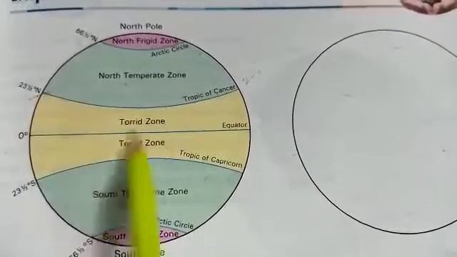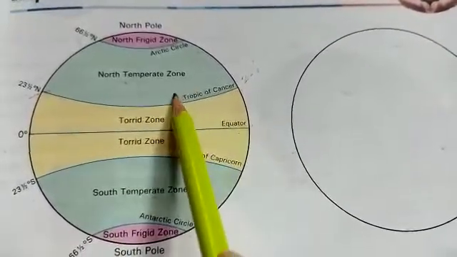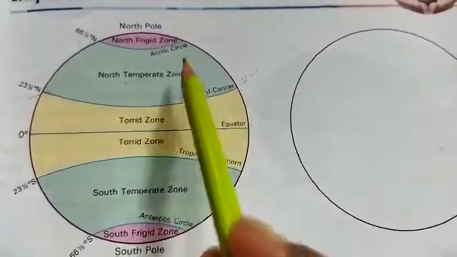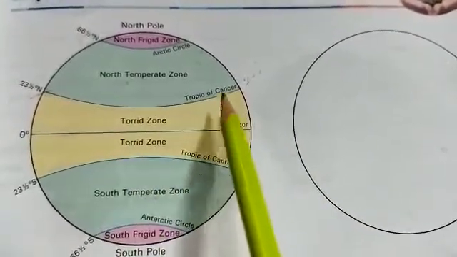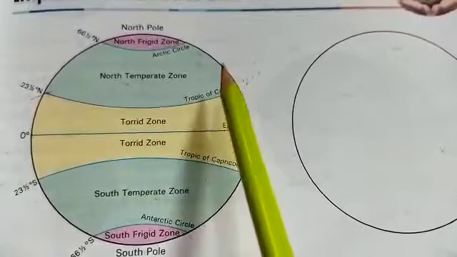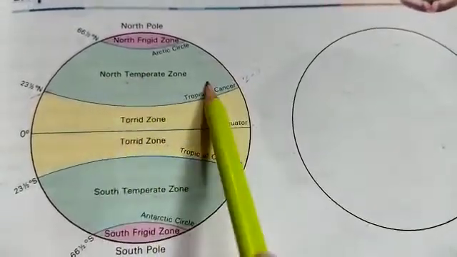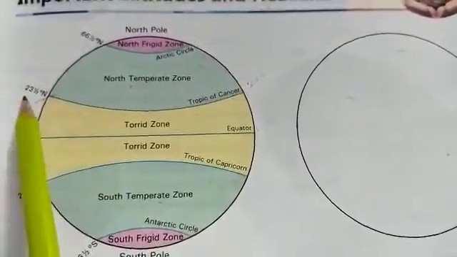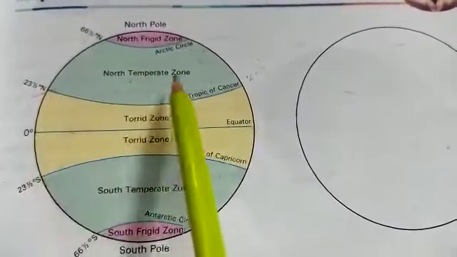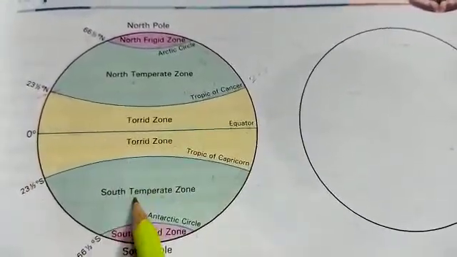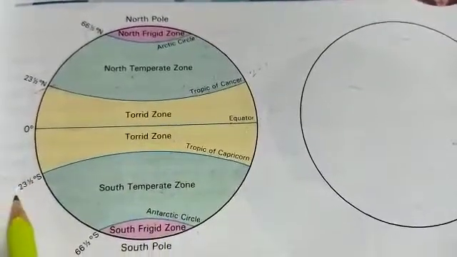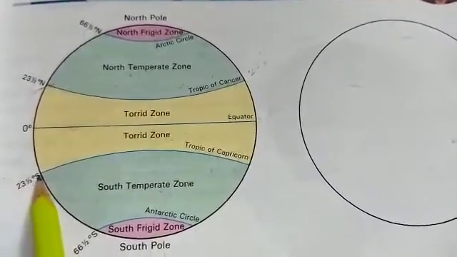The most important is the equator, but these are also important latitudes of our earth. Tropic of Cancer in the northern hemisphere is 23 and a half degree north, and Tropic of Capricorn in the southern hemisphere is also 23 and a half degree south.